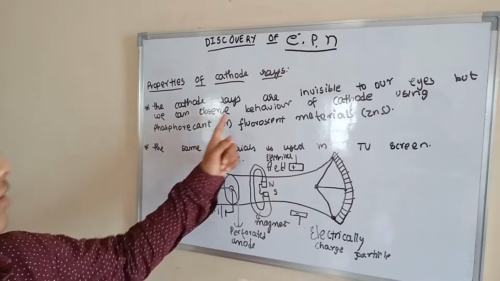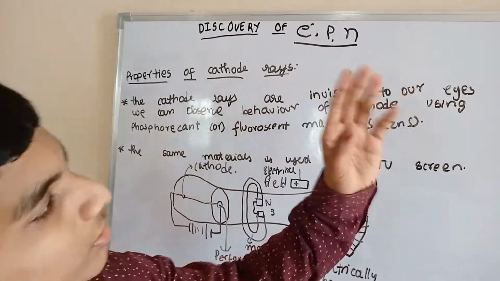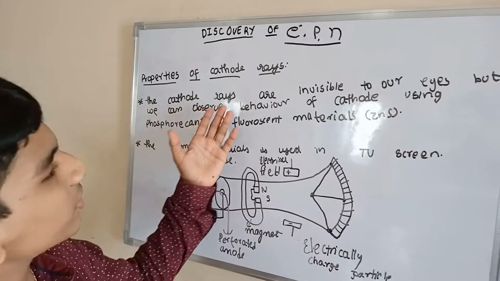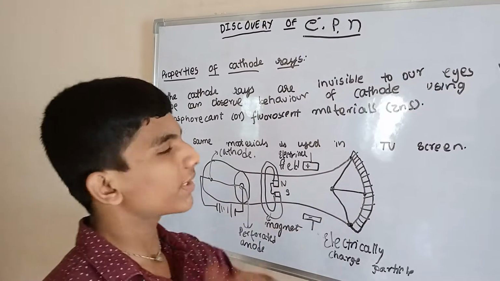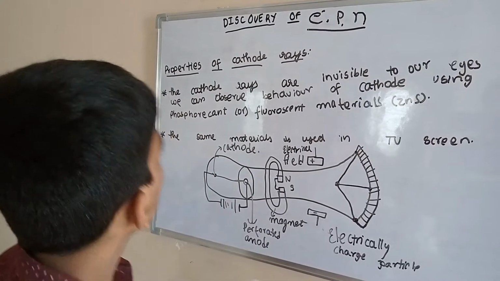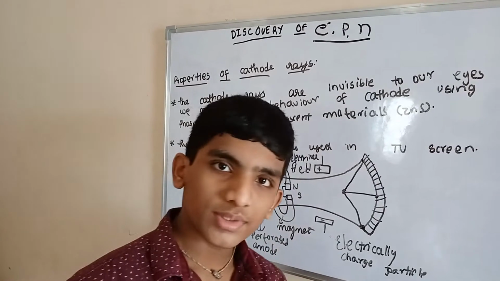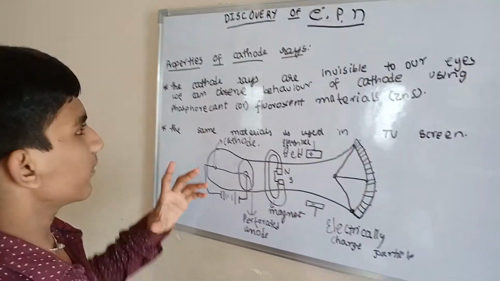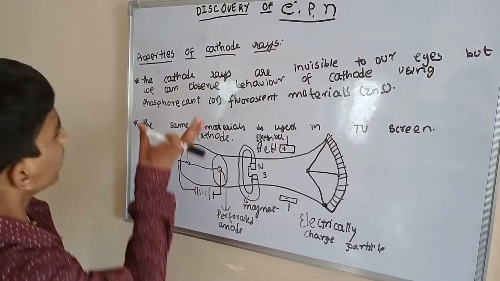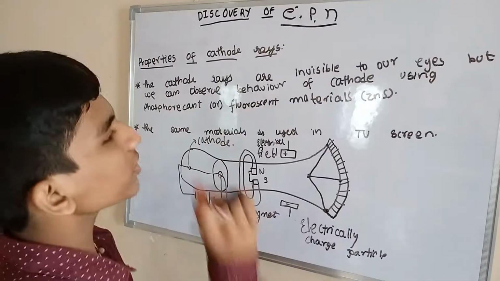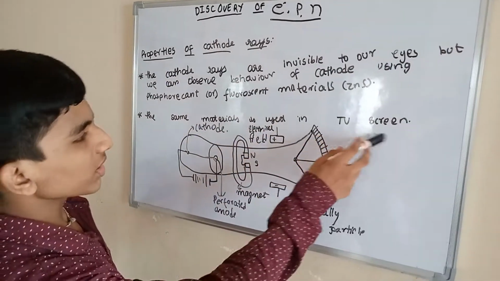Next, properties of cathode rays. The cathode rays are invisible to our eyes, but we can observe the behavior of cathode rays using phosphorescent or fluorescent materials, like zinc sulfide. The same materials are used in TV screens.